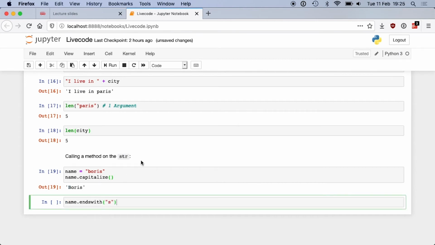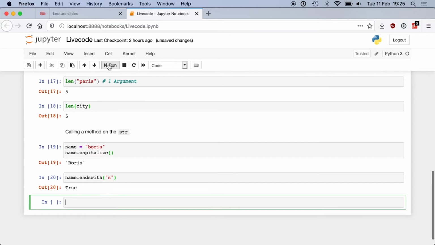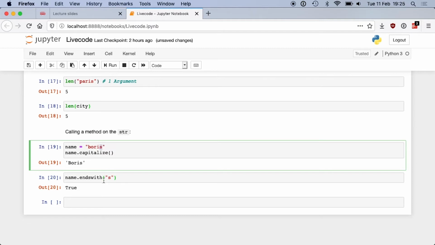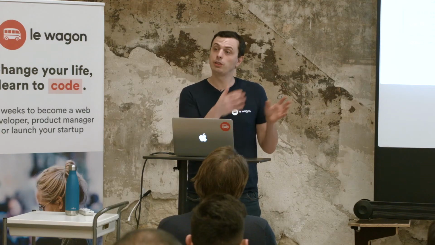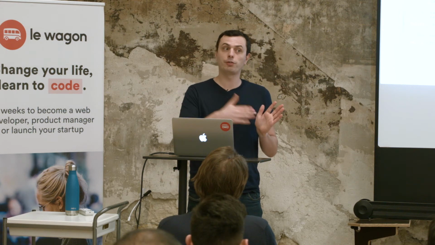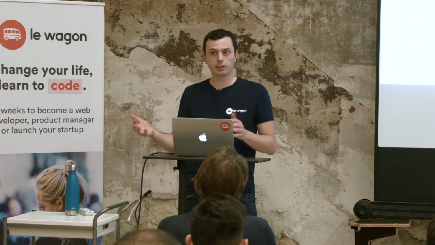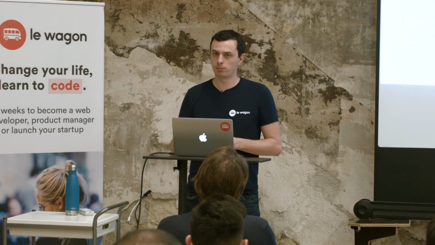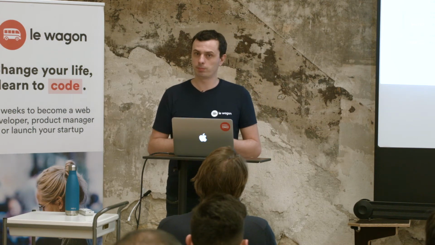True or false, or something else? Let's run it. That's true, okay? Because my string's last character is actually an s, and that's the goal of this method. You see that you managed to infer the outcome just by the name of the function. We didn't have to go to the documentation to check what the method was doing. That's thanks to a good name, actually.